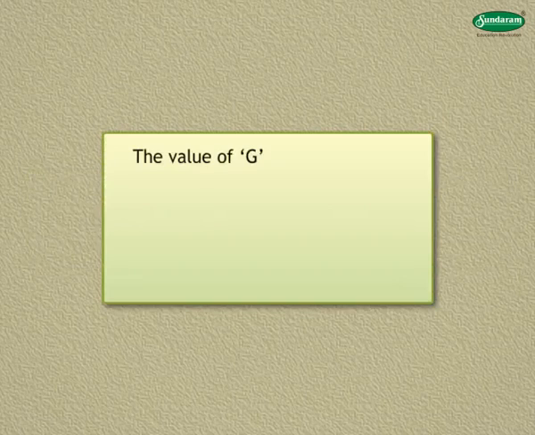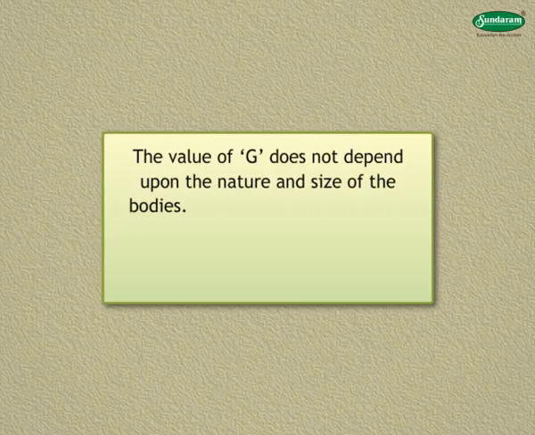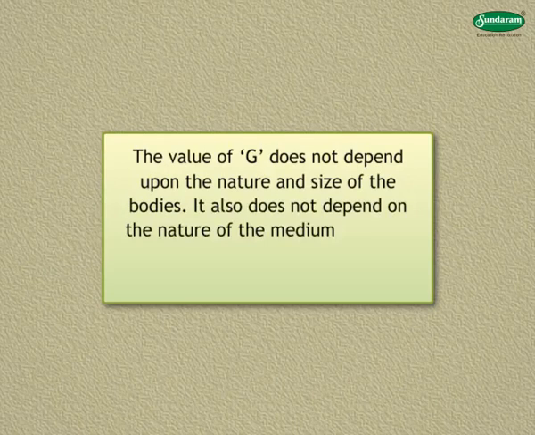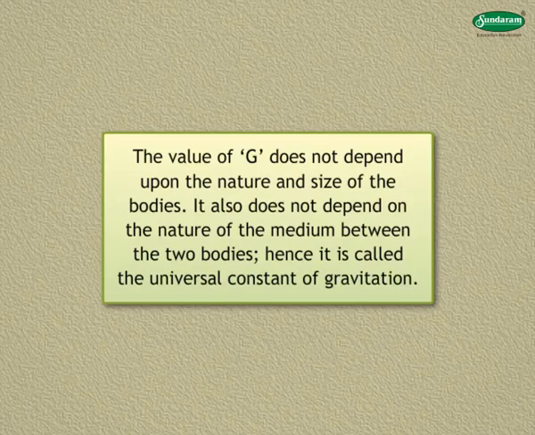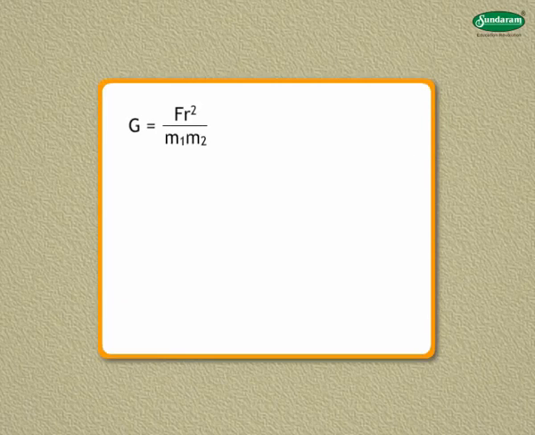The value of G does not depend upon the nature and size of the bodies. It also does not depend on the nature of the medium between the two bodies. Hence, it is called the universal constant of gravitation. G is equal to F multiplied by r squared divided by m1 multiplied by m2.